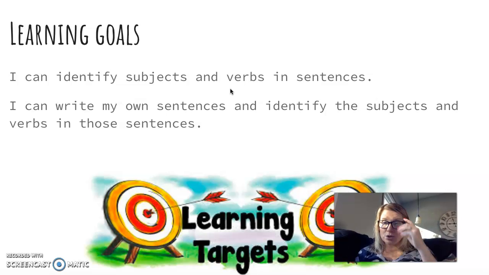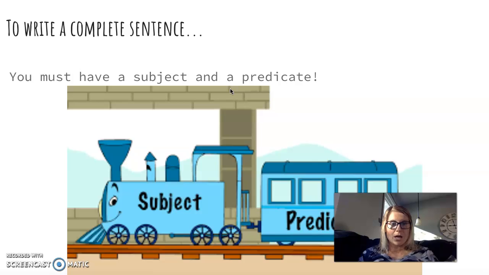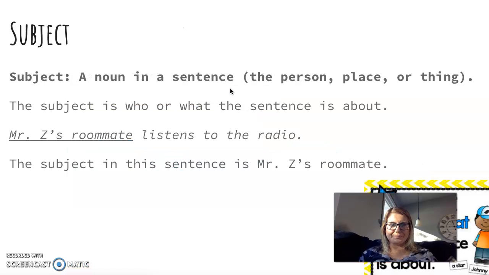Let's cruise through this quickly because I don't want to talk all day, but I want you to fix this because I know you guys can do this. You did this with me in 9th grade. You have to have a subject and a predicate, right? A subject is who or what the sentence is about. The predicate is what they're doing or what they are.